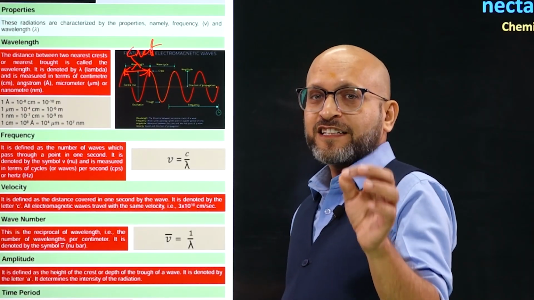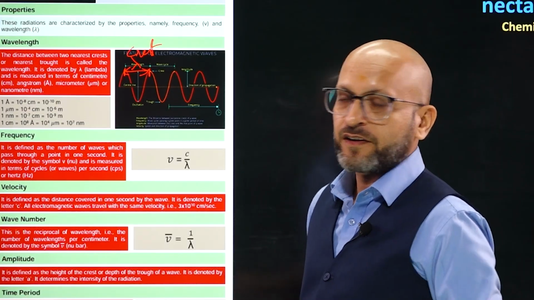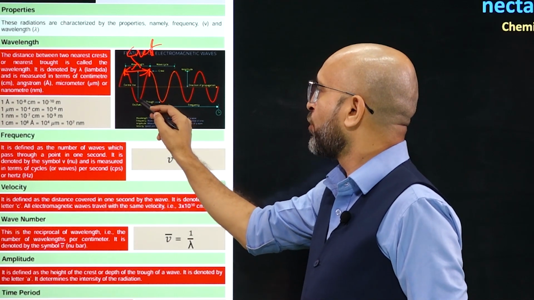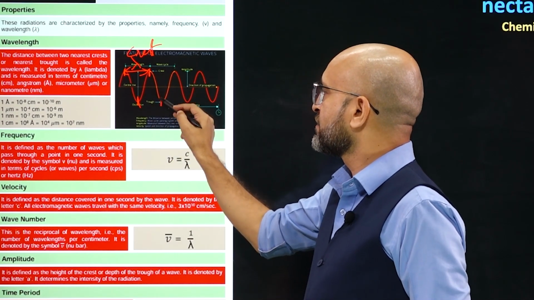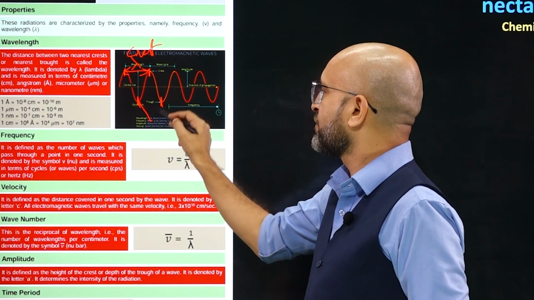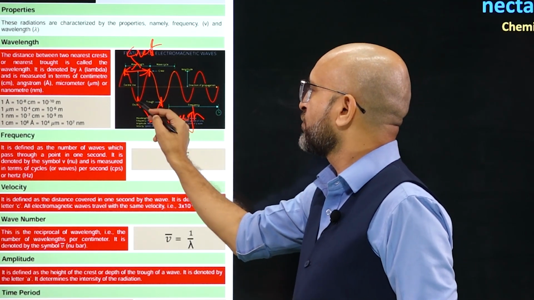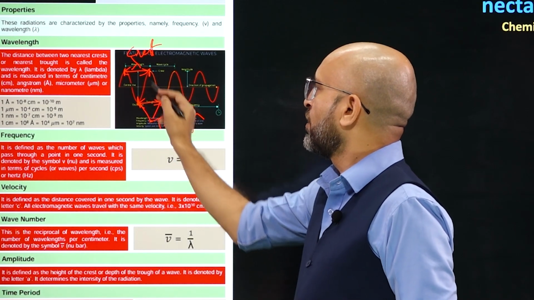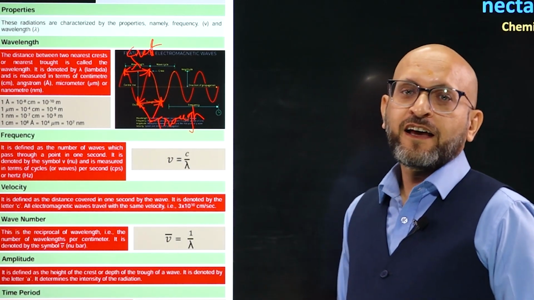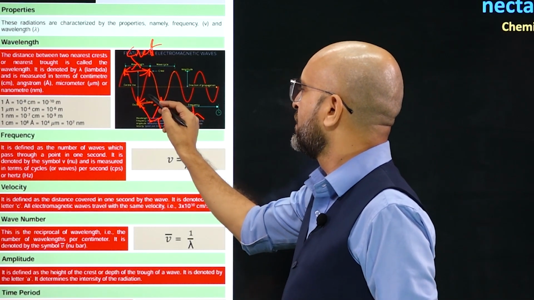Or the distance between two consecutive troughs. Troughs are these bottom points. This one is a trough. These are called troughs. So distance between two troughs or two crests is known as wavelength lambda.